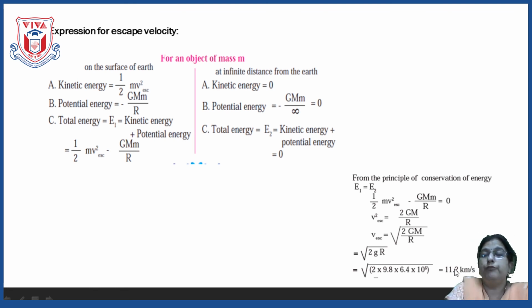It means if any object possesses an initial velocity of 11.2 kilometers per second, then that object can escape out of the gravitational pull, out of the gravitational field. And to escape from the gravitational field, the velocity required is 11.2 kilometers per second.